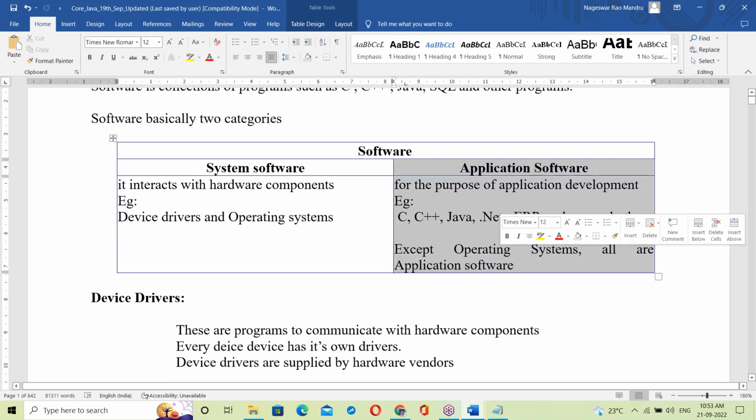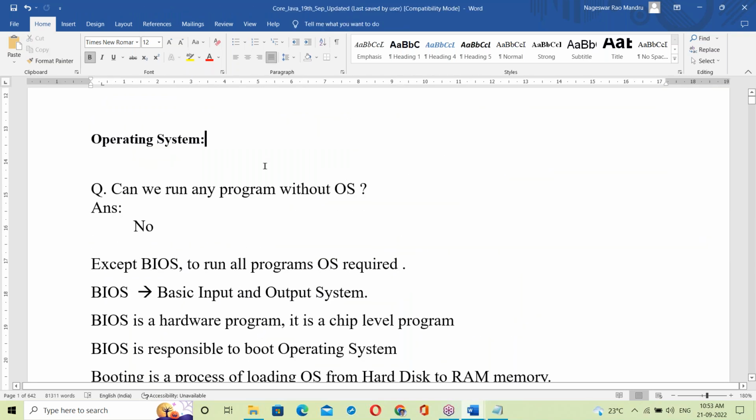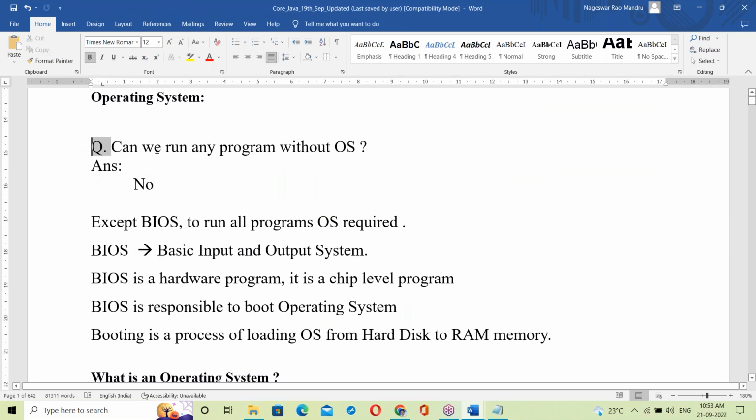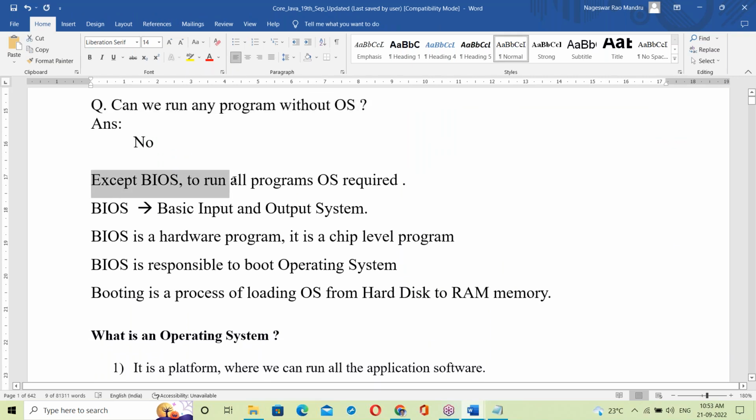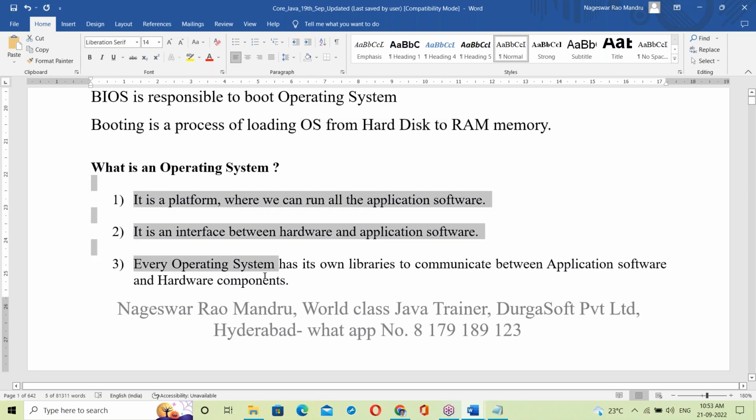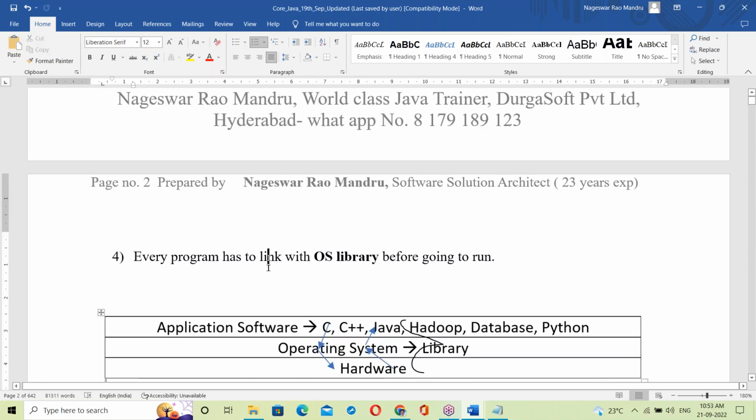Before going to application software, something we discussed about the OS. To run all programs, the OS requires BIOS. BIOS, basic input output system, is a hardware program. BIOS is responsible for booting the OS. Booting is the process of loading the OS from hard disk to RAM memory. So what is an OS? It's a platform. On top of it, everything else is running.